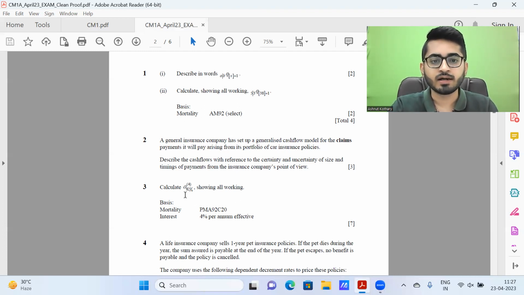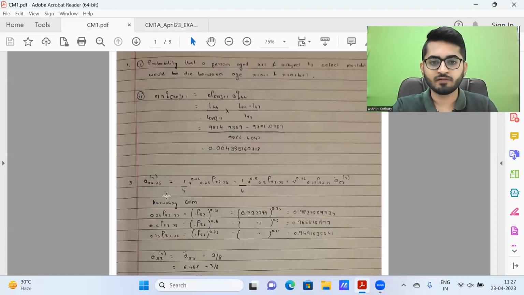Next, question 3, calculate A82.254 showing all workings. One of the mistakes, before getting into the solution, is that students took AM92 instead of PMA92 C20. So there are multiple ways in which one could work. I have used one way. Later, I realized there's another shorter way which could have been used to calculate this. So this is the way I have used.